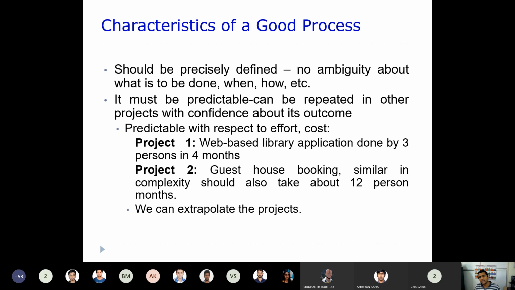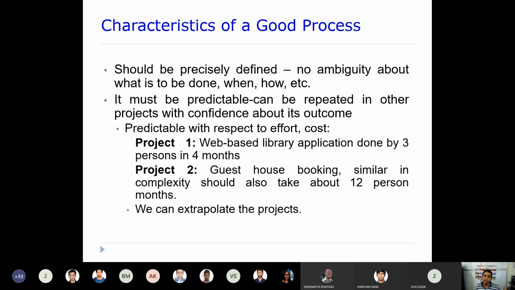So this process should allow us to clearly and precisely define what is to be done by that particular software, when it needs to be developed, and how it will be developed. These are all things that should be precisely defined without any ambiguity. And it must be predictable.